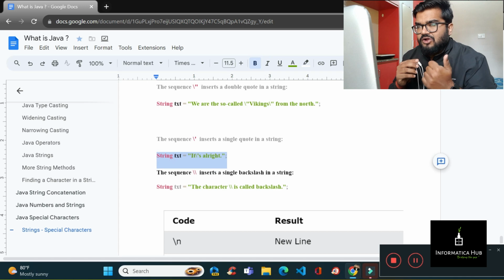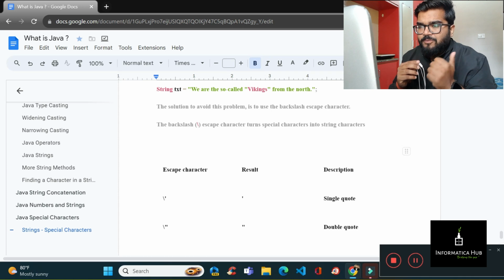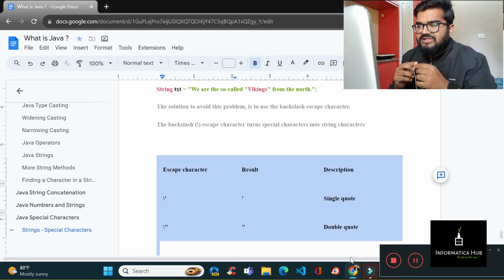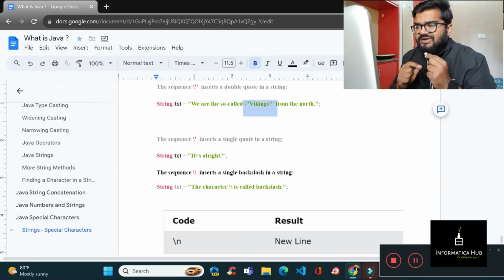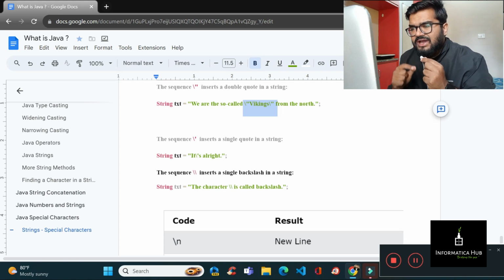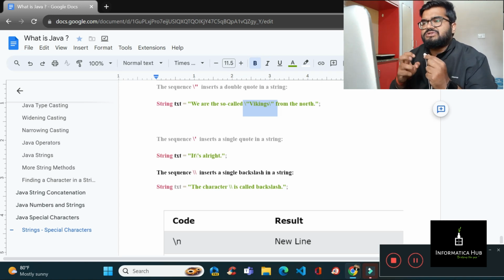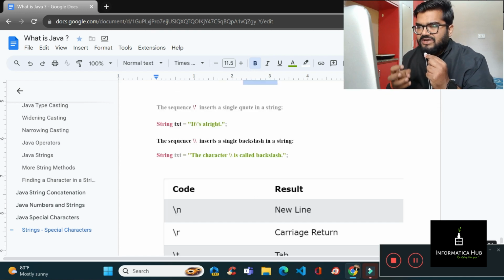Okay, the string text is like this. Over here also it's written in double quotes, you can see single quotes have been written by using a backslash. So keep in mind that whenever you are writing a quote inside any string, you need to write it like this. This may be a question from the interviewer's end, that when you are writing a quote inside a string, how will you put something in double quotes. So keep in mind that the things you put will be in this form, like you need to add it like this. Before double quotes you have to put a backslash. Okay, so keep this in mind.